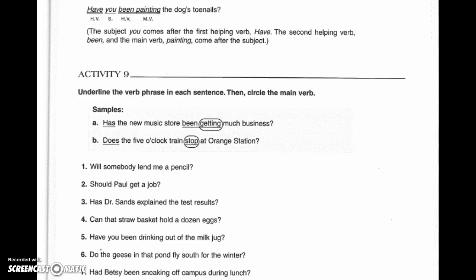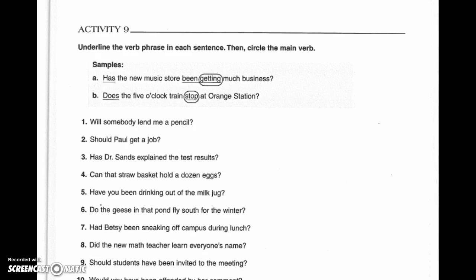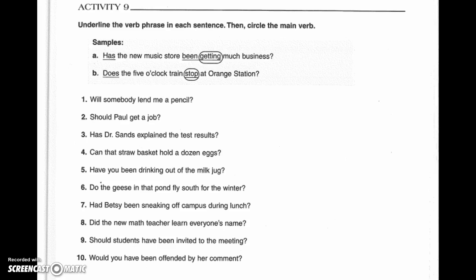Activity 9 has 10 questions. You're going to be writing out the verb phrase and then circling the main verb, as you see in the examples, A and B there. Okay? Now these are questions, so like I said, you're going to have your helping verbs pretty much divided around the subject, one of them linking with the main verb there. So remember, you're going to be identifying the verbs, and often they will be divided up. So pause your screen and do activity 9.